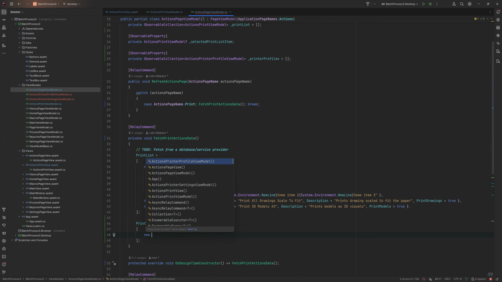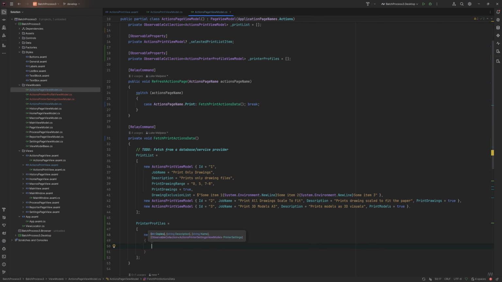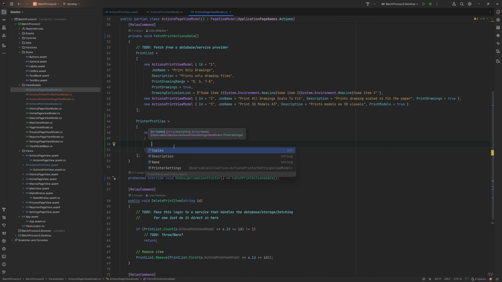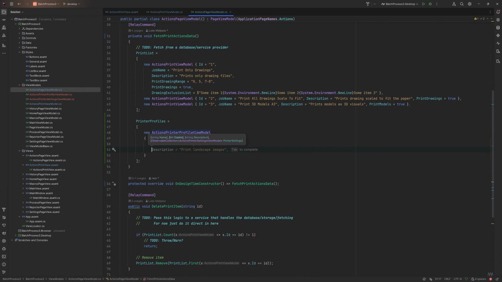And then here we can now start making all of the new values. So I'll make one called print landscape, description, and this can just say print all files in landscape mode.